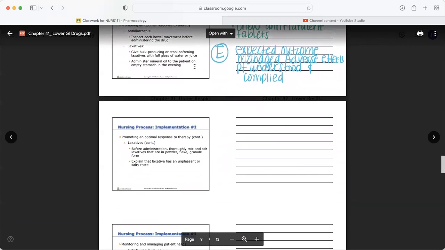Expected outcomes, whatever we gave the medication for, we want to see that in the evaluation phase of the nursing process. We also want to see that any adverse effects were either mitigated or managed, and that the patient understood and complied with therapy.